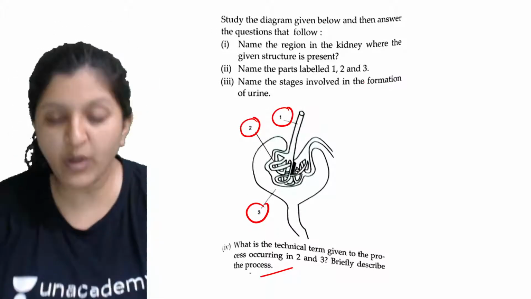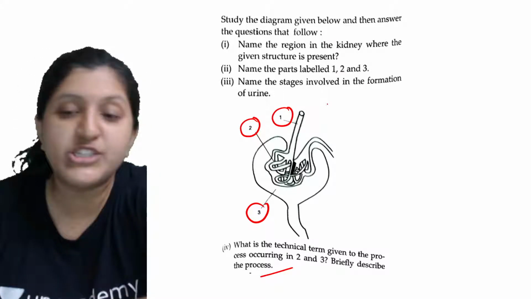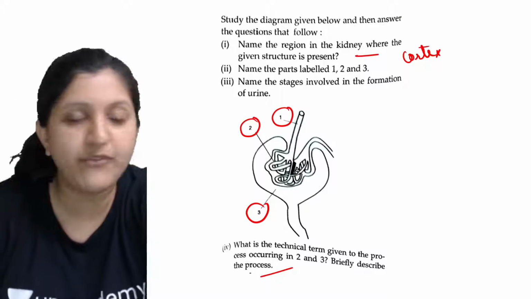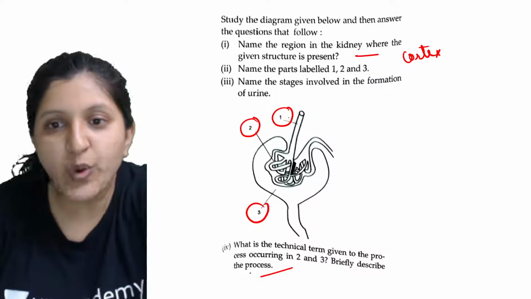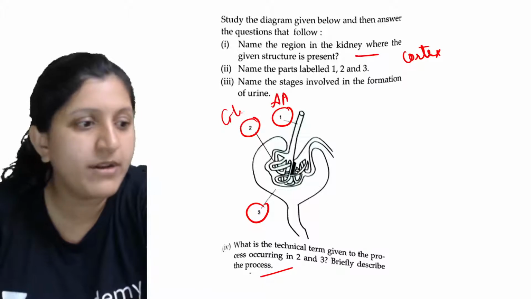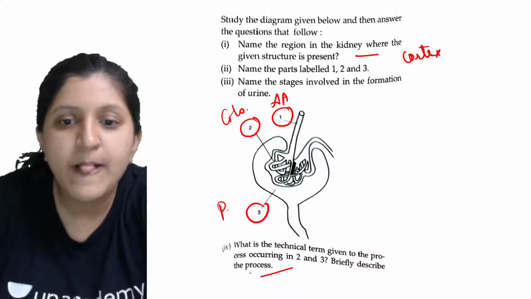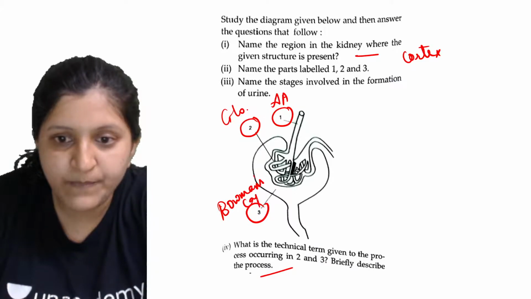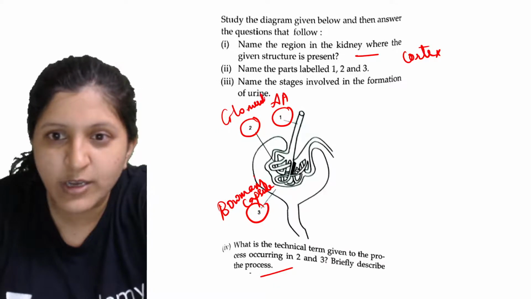Name the region in the kidney where this given structure is present. We can find this in the cortex region. Name the parts labeled 1, 2, 3. This is the afferent arteriole. This is the glomerulus. And the third one is the Bowman's capsule.